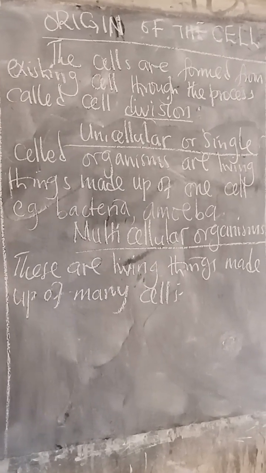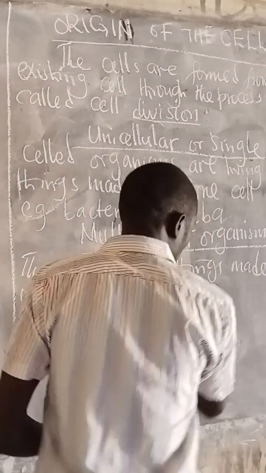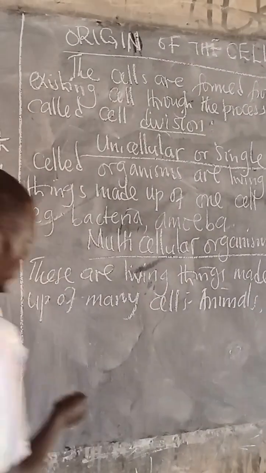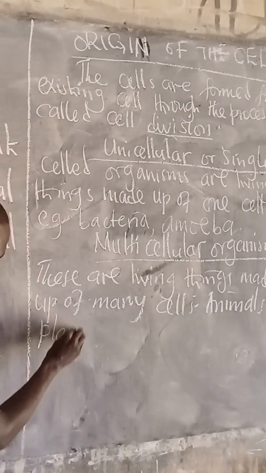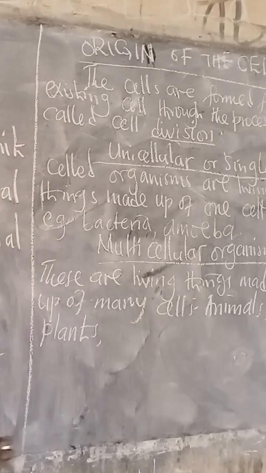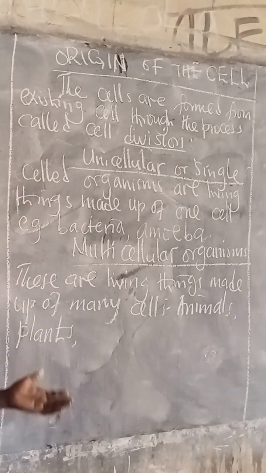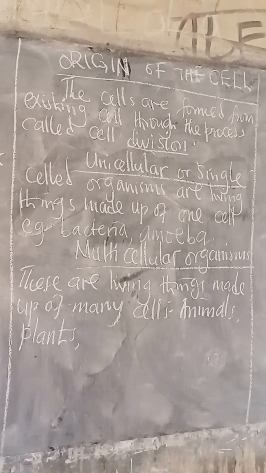For example, we have the animals. Animals are one of the examples. Plants are inclusive. We have plants. Then also the fungi and some protists, they all belong in this group.